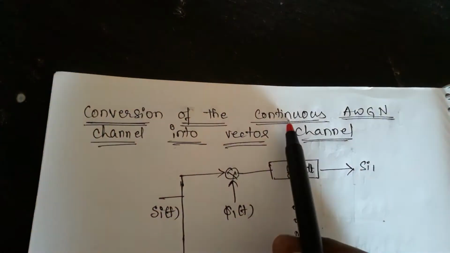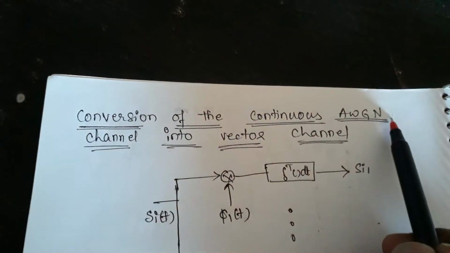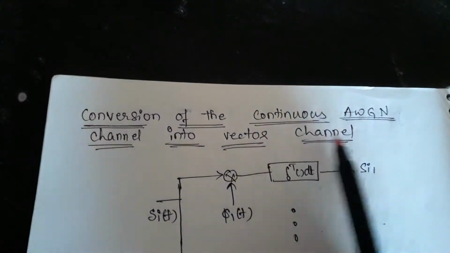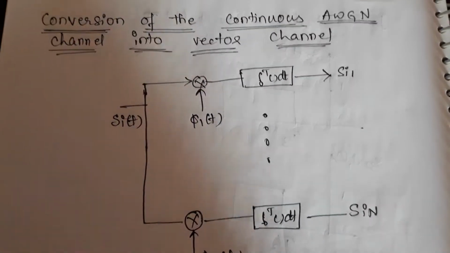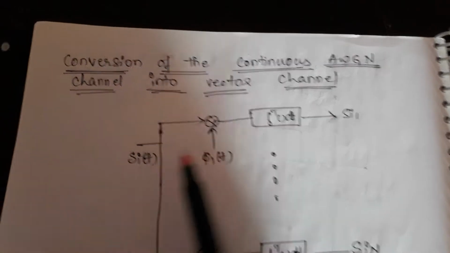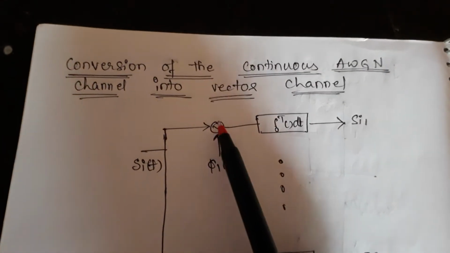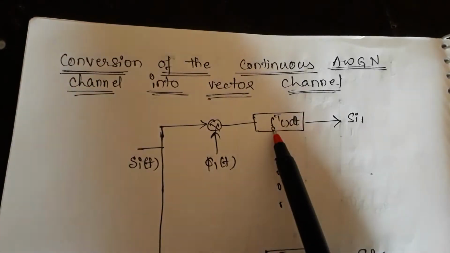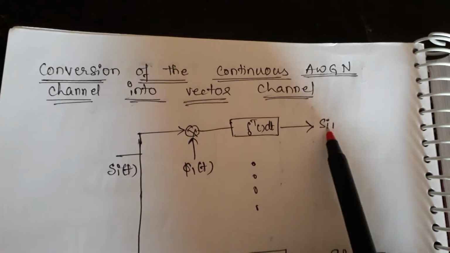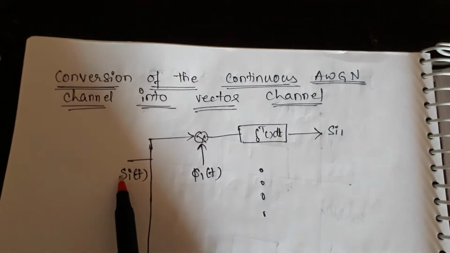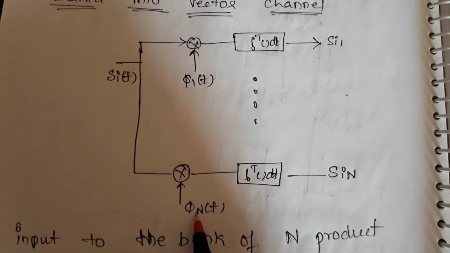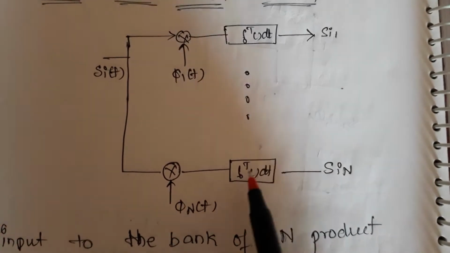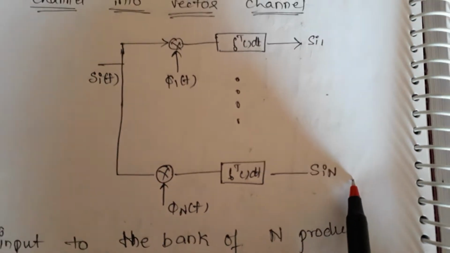Conversion of the continuous AWGN channel into a vector channel. Very simple. I have to write the receiver block. When the input comes, you multiply it with the carrier phi1 of t, then you integrate, which is represented by x1. In the same way, the input is multiplied with the carrier phi2 of t and integrated to get x2. In the same way, multiply with the nth carrier phi n of t and integrate to get xn. Clear?